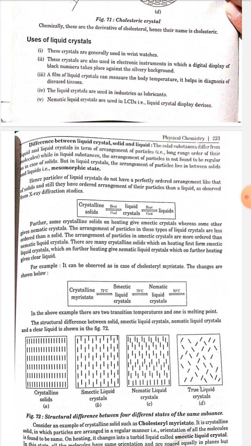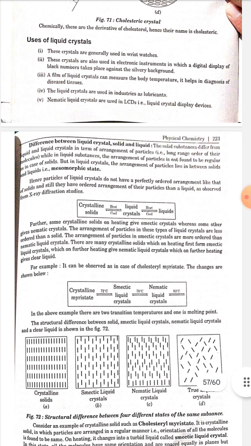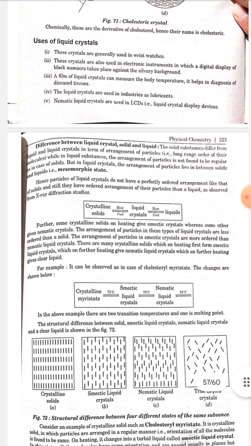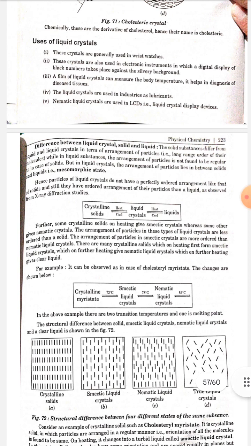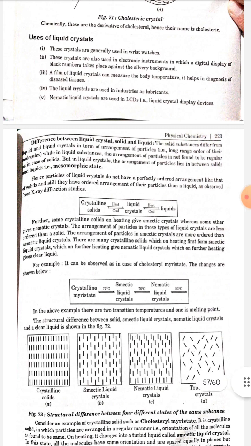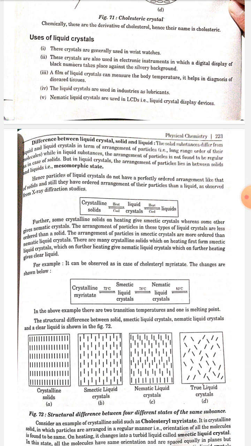As the particles of liquid crystal do not have a perfectly ordered arrangement like that of solid, and still they have a more ordered arrangement of particles than a liquid, as observed from X-ray diffraction study. Further, some crystalline solids on heating give smectic crystal, whereas some others give nematic crystal. The arrangement of particles in this type of liquid crystal is less ordered than a solid. The arrangement of particles in smectic crystal is more ordered than nematic liquid crystal.